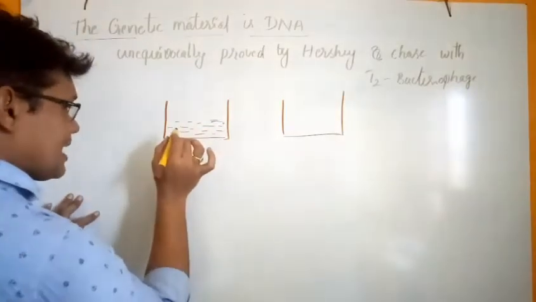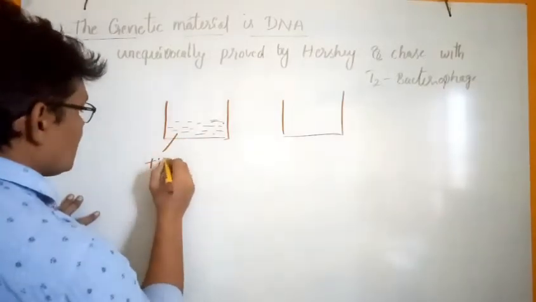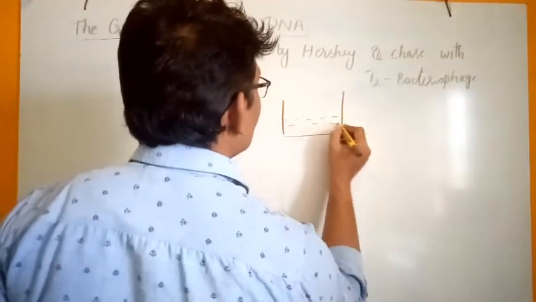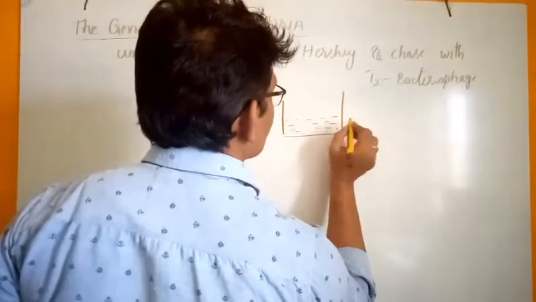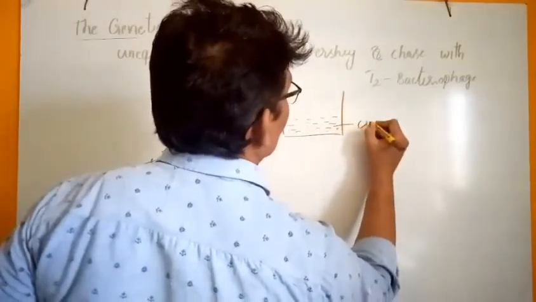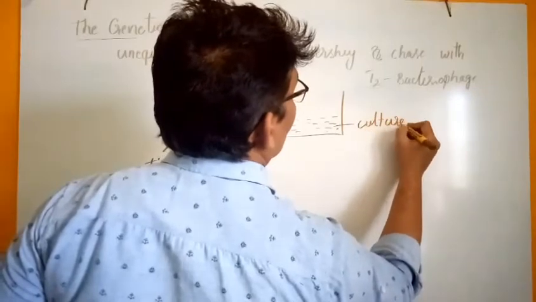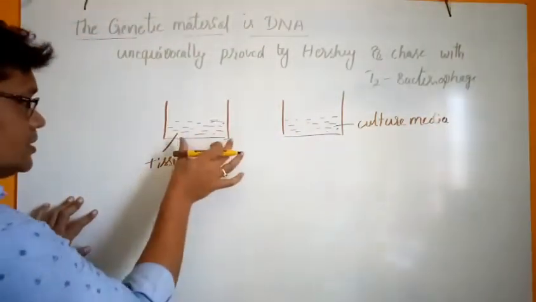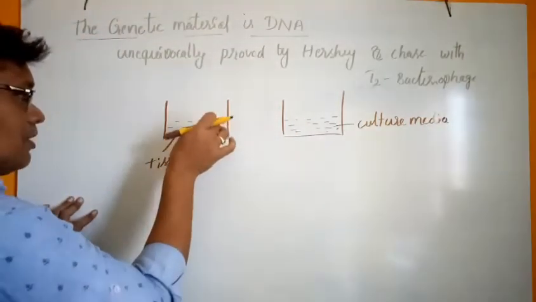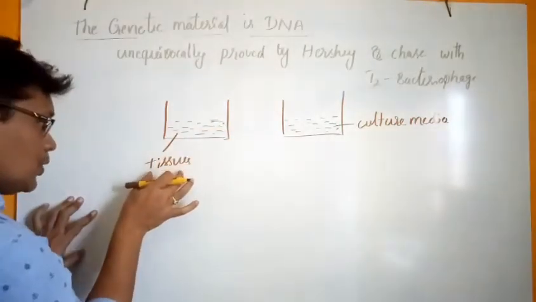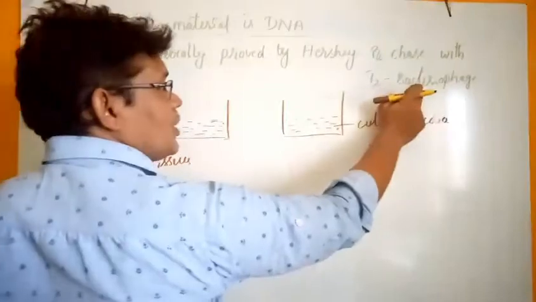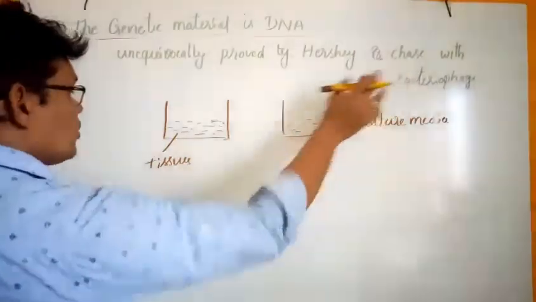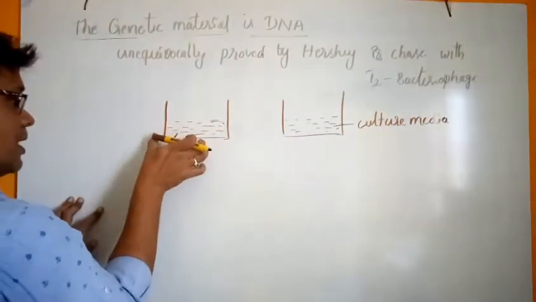Generally the culture medium contains tissues, along with different types of nutrients. The bacteriophage depends on one of these tissues. That is why the T2 bacteriophage grows in a culture medium containing tissue.